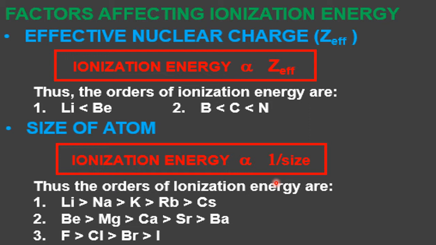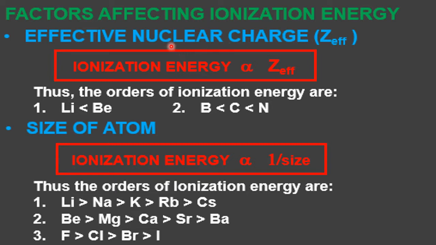So let us move to today's topic: factors affecting ionization energy or enthalpy. And in my previous class I have made clear the difference between energy and enthalpy.